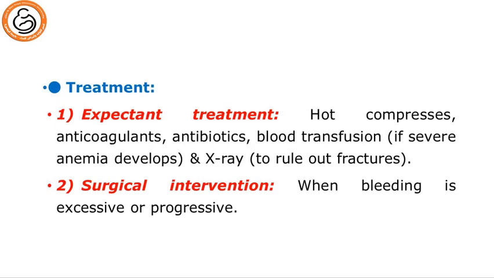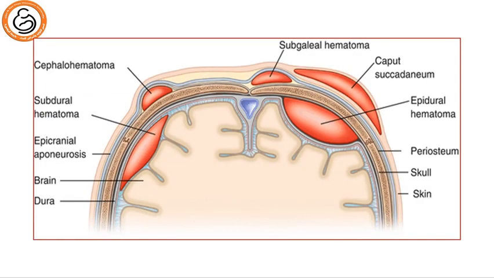For the treatment, we can do expectant treatment using hot compresses, anticoagulants, antibiotics, and blood transfusion if severe anemia develops, and we should do X-ray to rule out fractures. For the surgical intervention, when bleeding is excessive or progressive, we should do surgical intervention to stop the source of bleeding. This is a photo which delineates different sites of hematoma formation and compares caput succedaneum with the cephalohematoma.